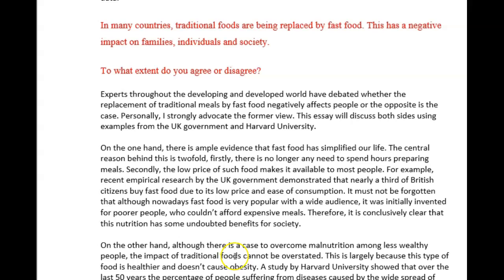Or here, you could talk about how this shift is very negative because this time when families prepared these meals and sat around and ate them was actually a wonderful opportunity for family bonding.